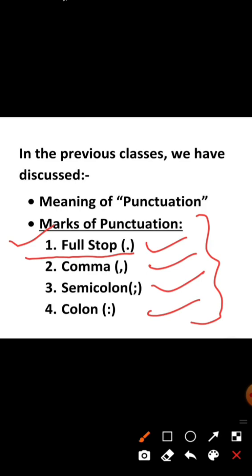And we have also seen that comma is also used to separate each pair of words connected with 'and'. As in the example, high and low, rich and poor, wise and foolish must all die. So we will put comma to separate the group of words that is connected by 'and'. Okay students, for detailed study you can go through the previous video.